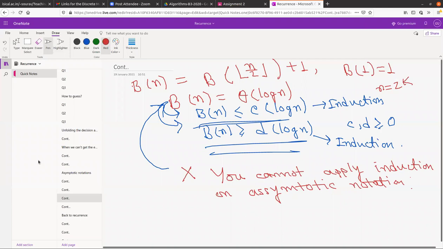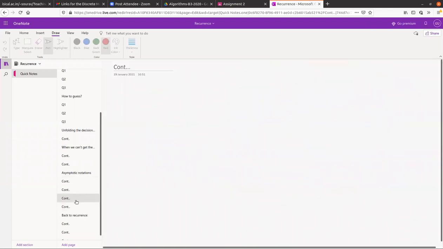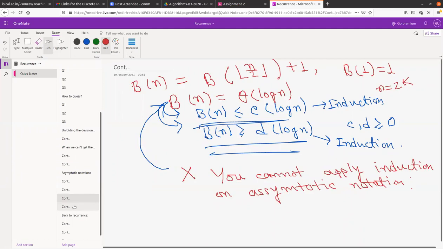Should I give the example today, or should we stop here? Still, I'm connected till now. Hello. Yes, ma'am, we can stop if you wish.